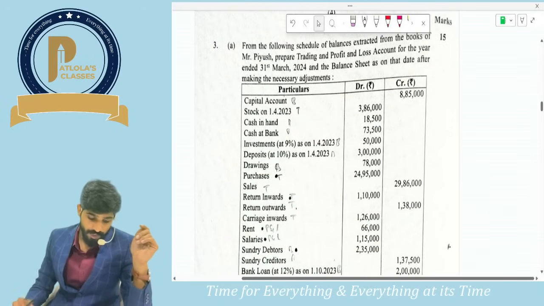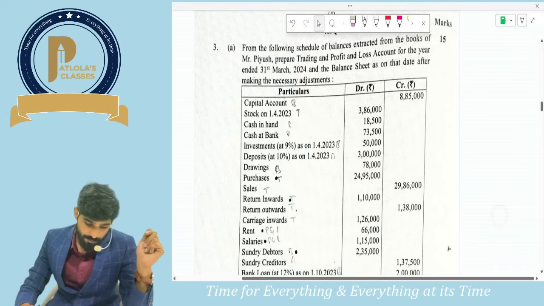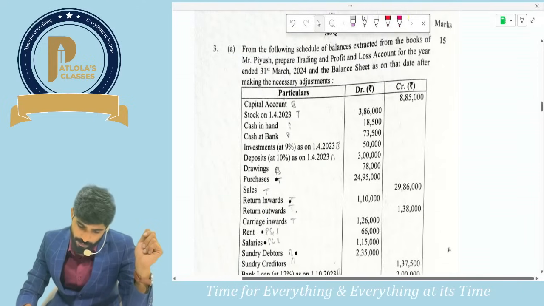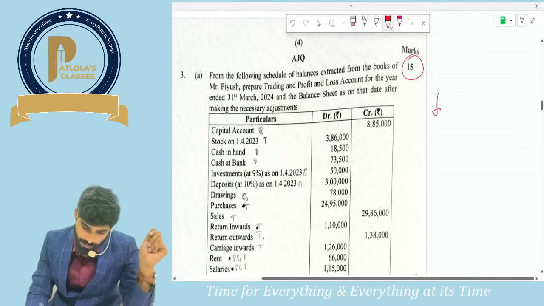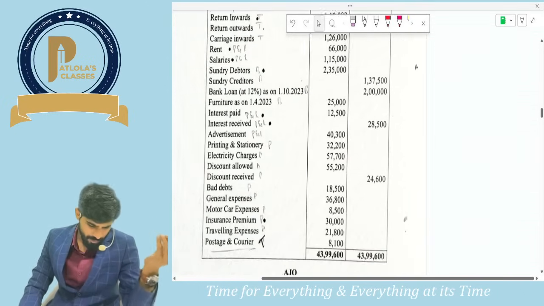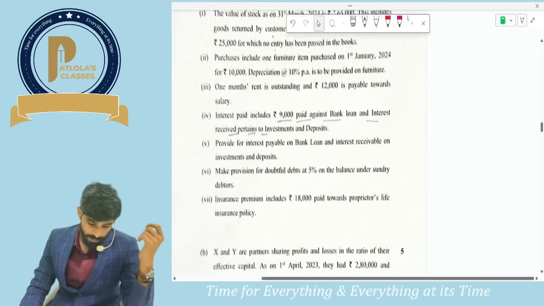Let us see 3A question. They are asking us to prepare trading P&L and balance sheet. Guys, this is a question for 15 marks. This is on final accounts. This is a final accounts question, guys, which is for 15 marks. I think it's a straightforward question which is similar to the questions which are there in your study material.